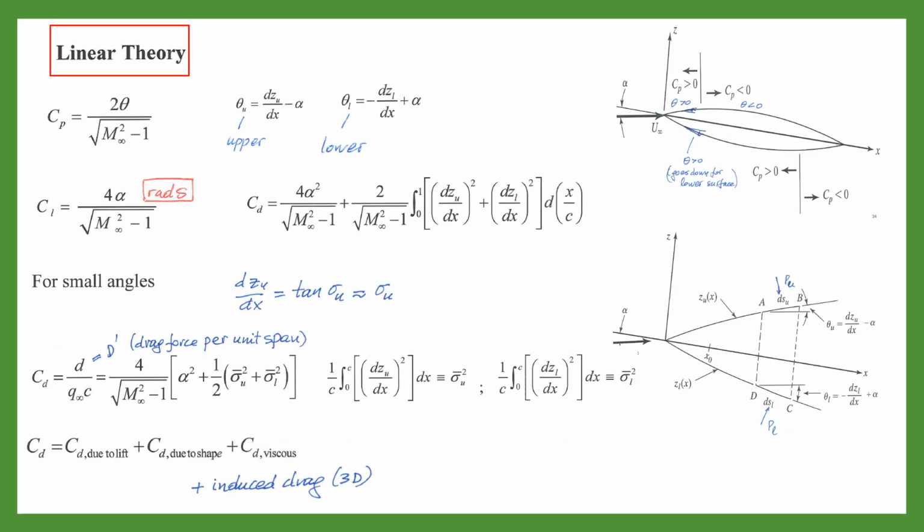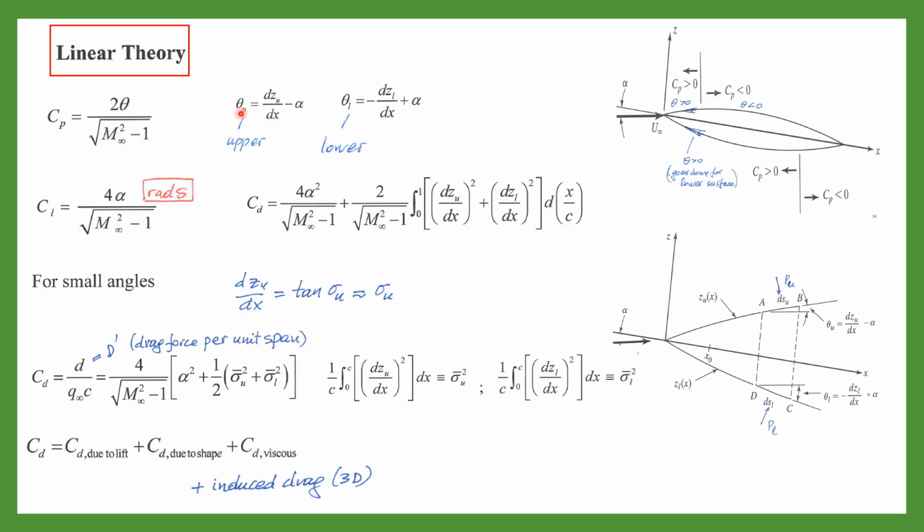lift. Okay, and we had another theory called linear theory, which is obtained from the compressible flow potential method. In this theory, the Cp is given by 2 theta over the square root of Mach infinity squared minus 1.